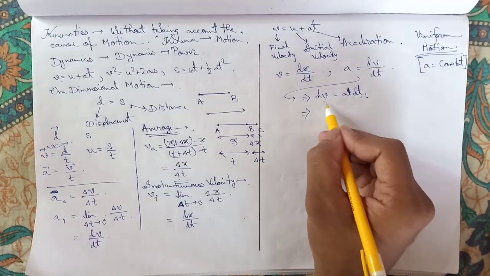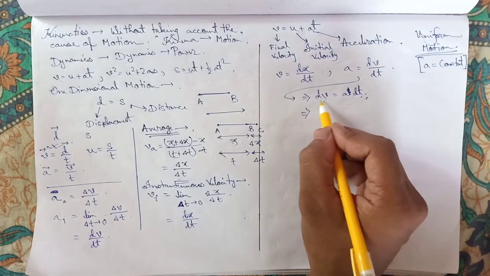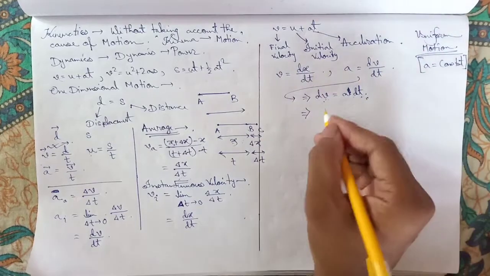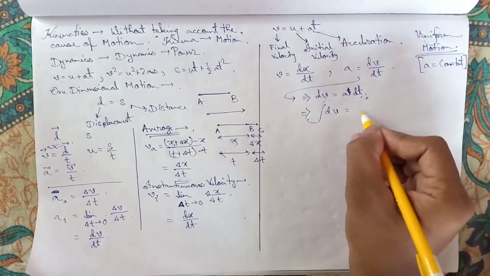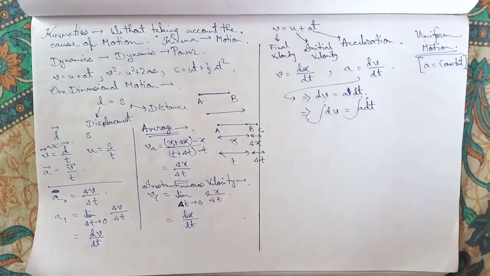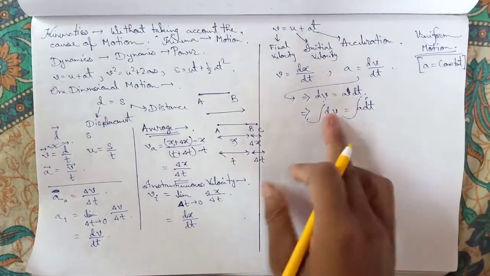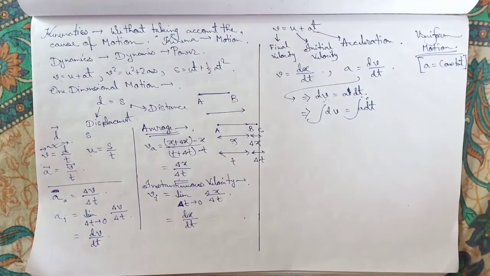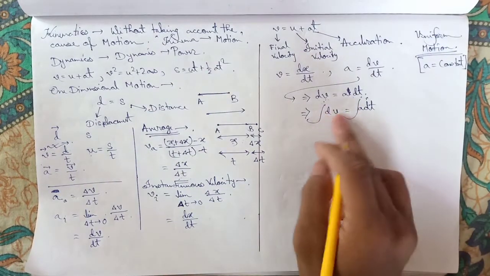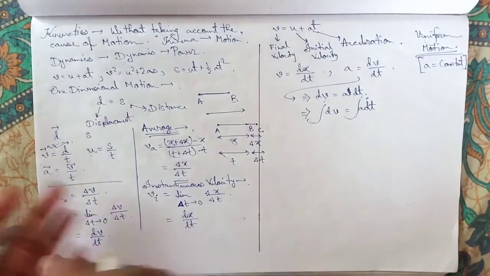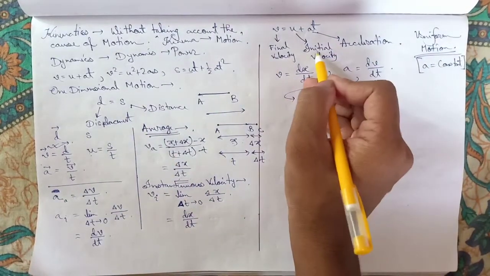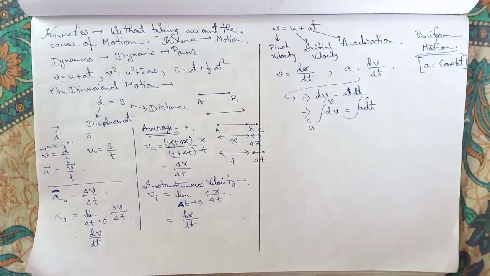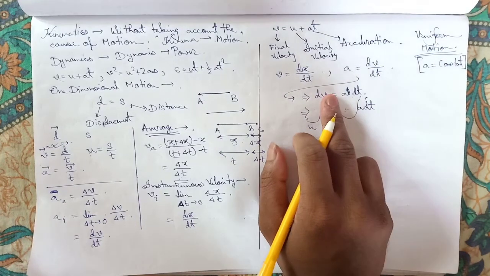If such a situation appears, with a differential equation, we just integrate it and find the values. So we will integrate dv equal to a dt. Now look, dv: how does dv change? It changes from initial velocity to final velocity. I said that dv is the change in velocity, so the change in velocity is from initial to final, so it is u to v. It is called the lower limit and the upper limit.